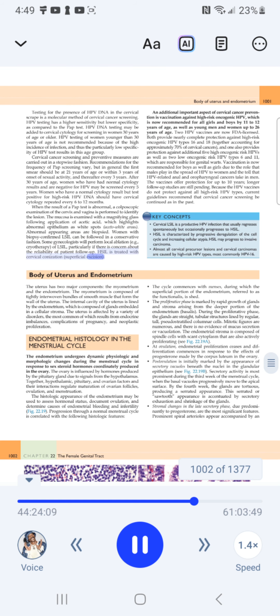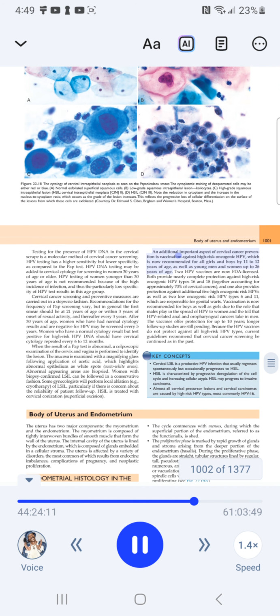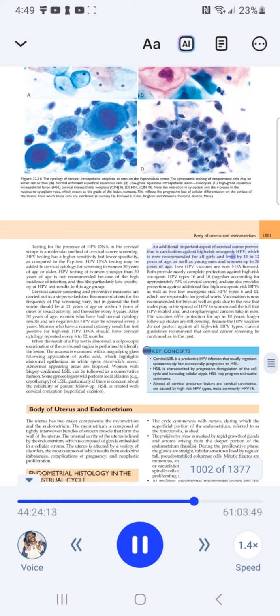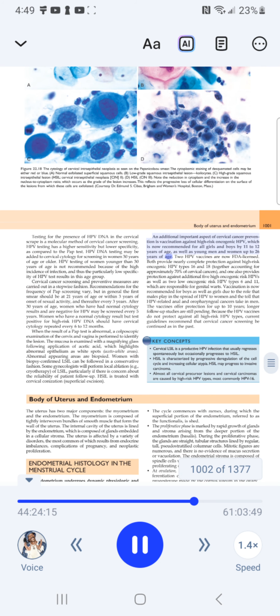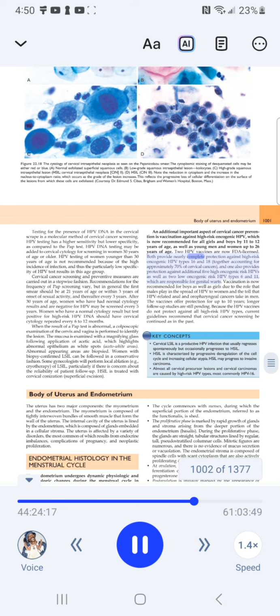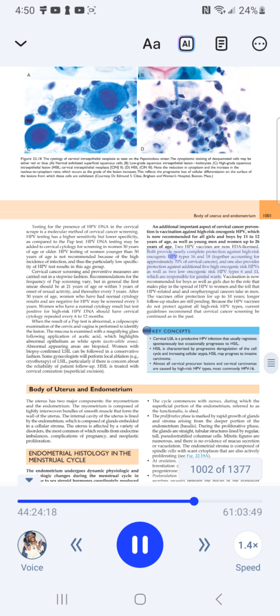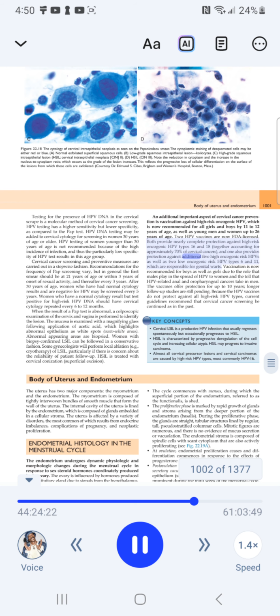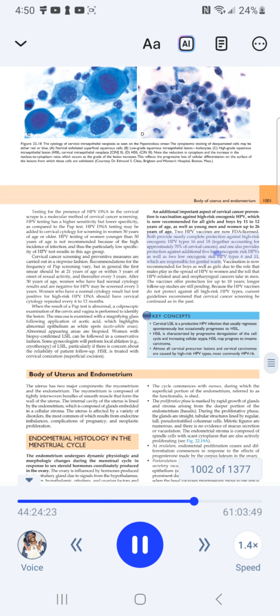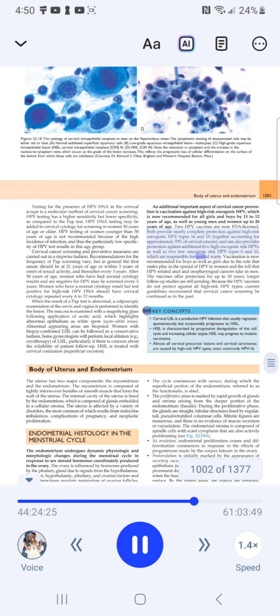An additional important aspect of cervical cancer prevention is vaccination against high-risk oncogenic HPV, which is now recommended for all girls and boys by 11 to 12 years of age, as well as young men and women up to 26 years of age. 2 HPV vaccines are now FDA licensed. Both provide nearly complete protection against high-risk oncogenic HPV types 16 and 18 together, accounting for approximately 70% of cervical cancers. And one also provides protection against additional 5 high oncogenic risk HPVs as well as 2 low oncogenic risk HPV types 6 and 11, which are responsible for genital warts.